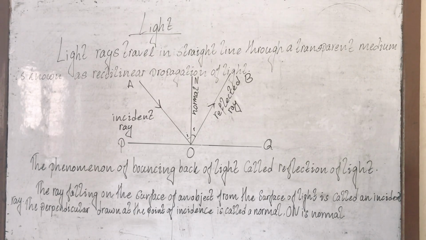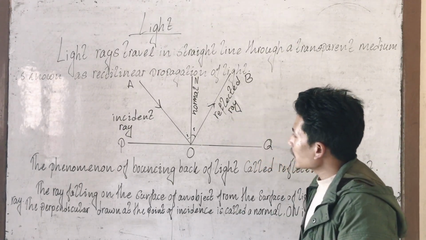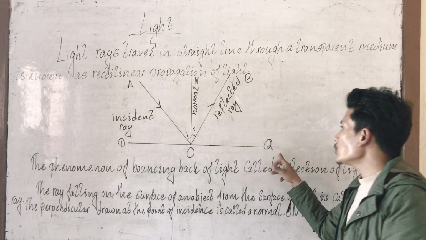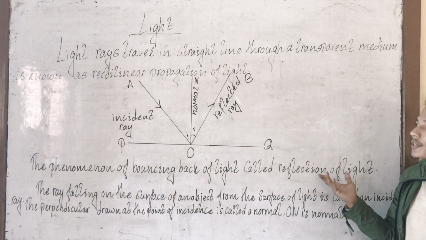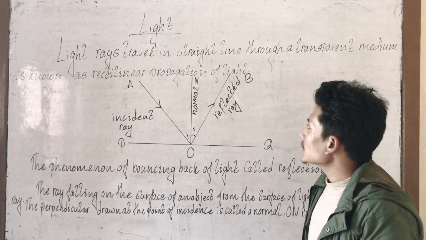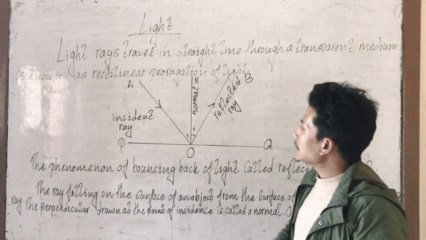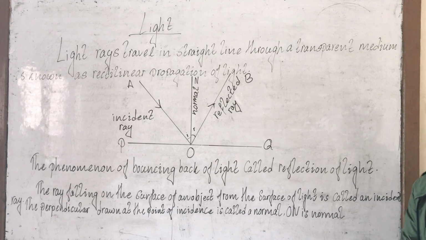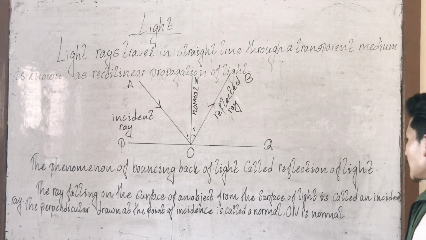There are lots of objects which can pass the light, or reflect the light, especially very clean objects like mirrors and very clean water. Light passes through them easily. So you can see here, suppose PQ is a mirror. You can say it's a surface, and OA is an incident ray. What is it? Incident ray.